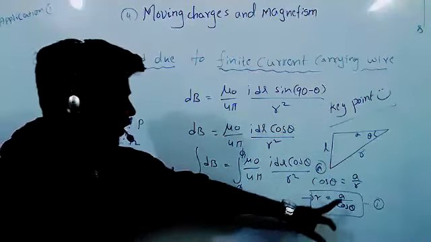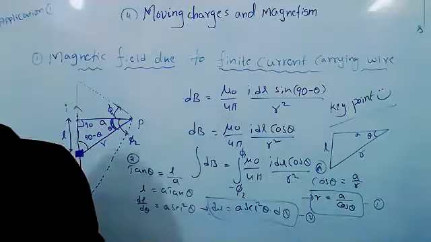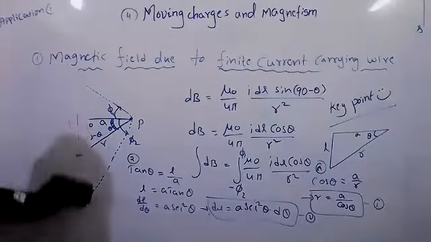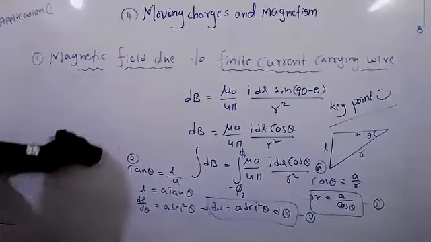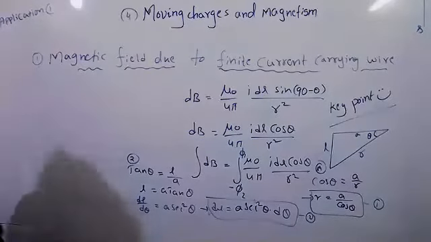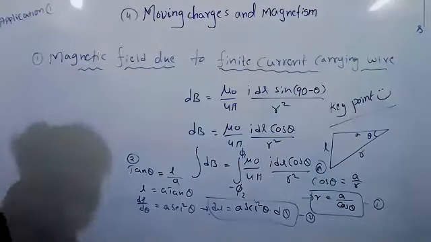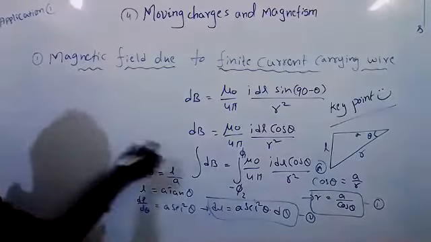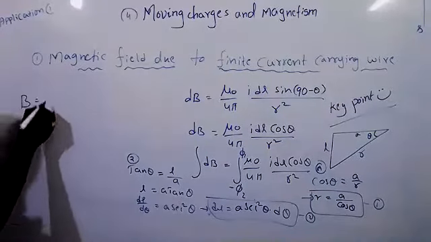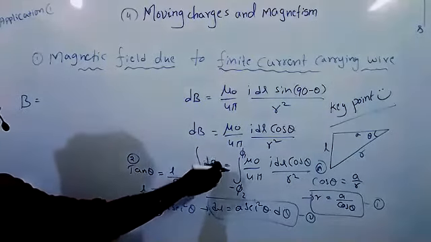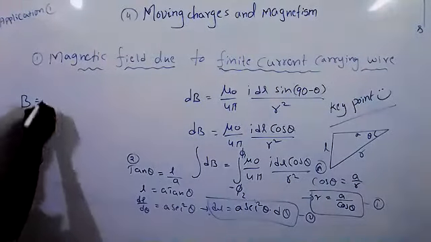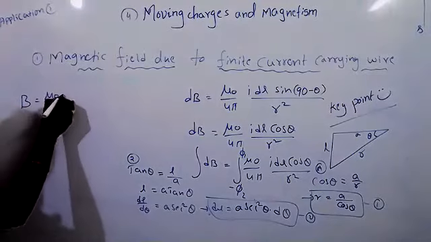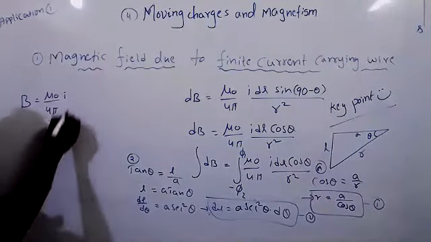From equation 1 and 2, substitute in equation A. So here definitely you will get B, the sum of all small dB plus dB plus dB. Mu naught by 4 pi is constant, even I is constant.